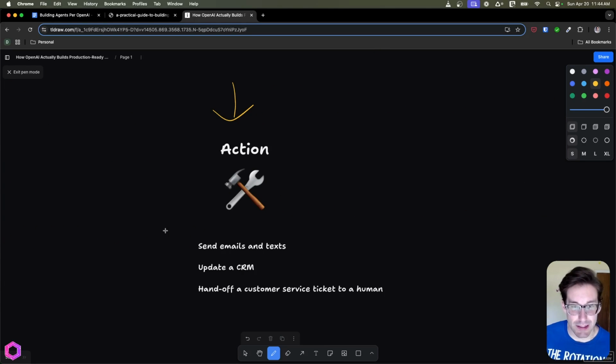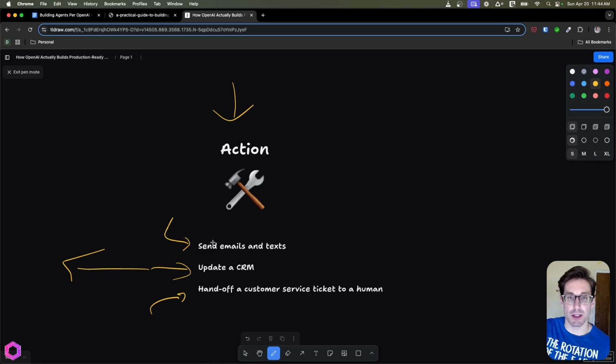Next, for actions, we can send things to people, so that can be emails or texts. We can update the CRM that we previously read. And we can also hand things off to humans based off of the situation of a customer ticket. So this is another action an AI can take. So instead of doing everything themselves, there's always importance of actually having a human in the loop. And this is another thing people tend to overlook, that when an AI is iterating through its process, there's going to be a breakoff point. There are many reasons why that happens, and I can talk through that later. But it's important to note that when that occurs, we should have a smooth way to transition a human in for the AI.